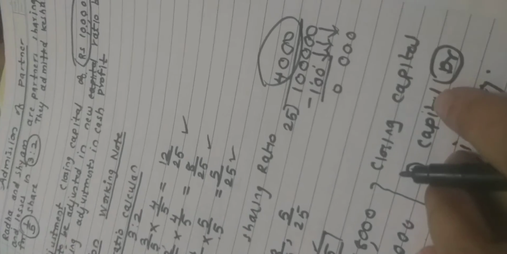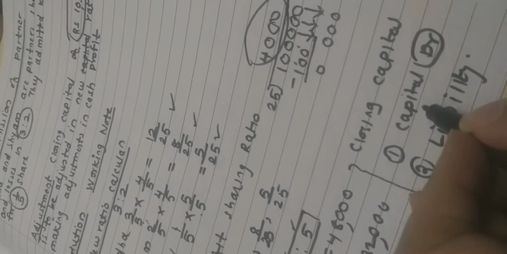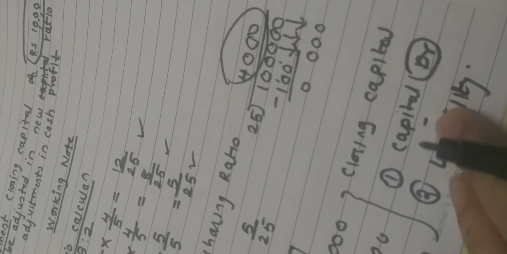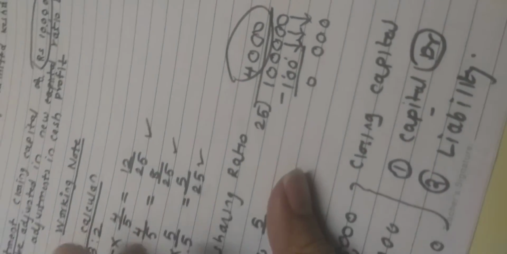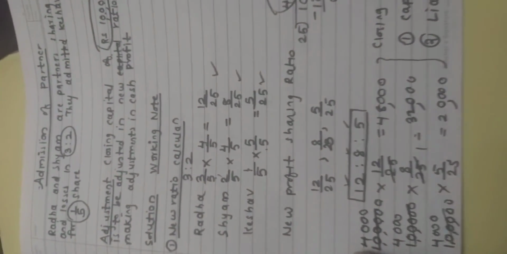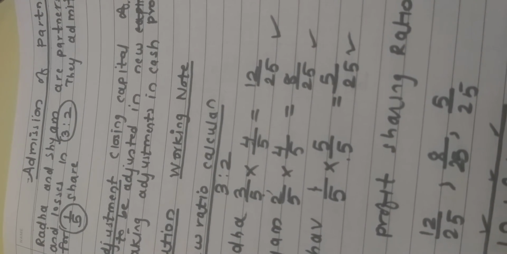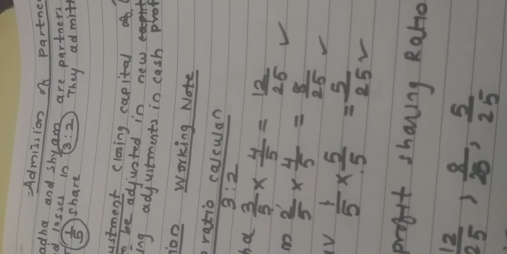Okay, and as you know, the remaining balance is transferred to cash account. Okay, that we are not going to discuss because our original question was this, and this is our solution. Okay, I hope you understood this, right? Great, very good.